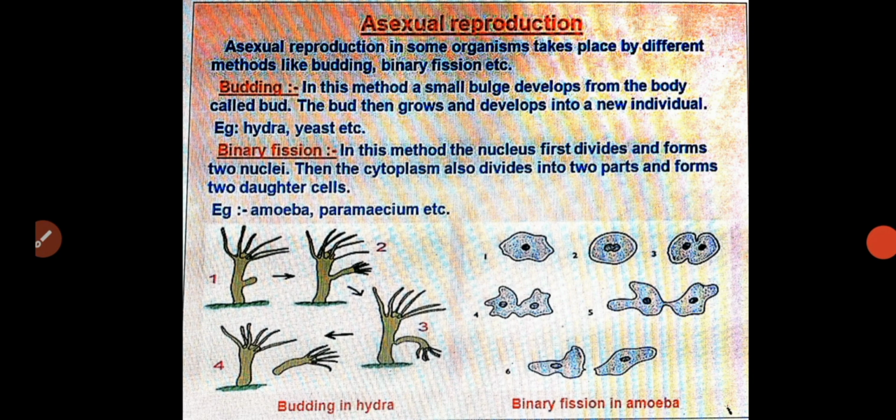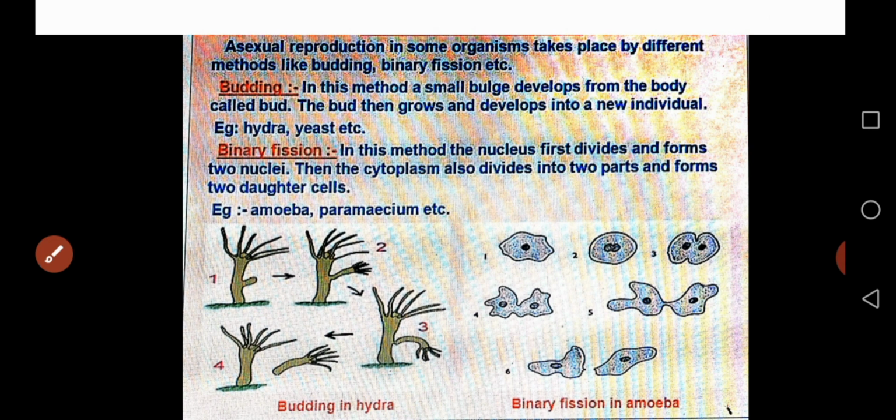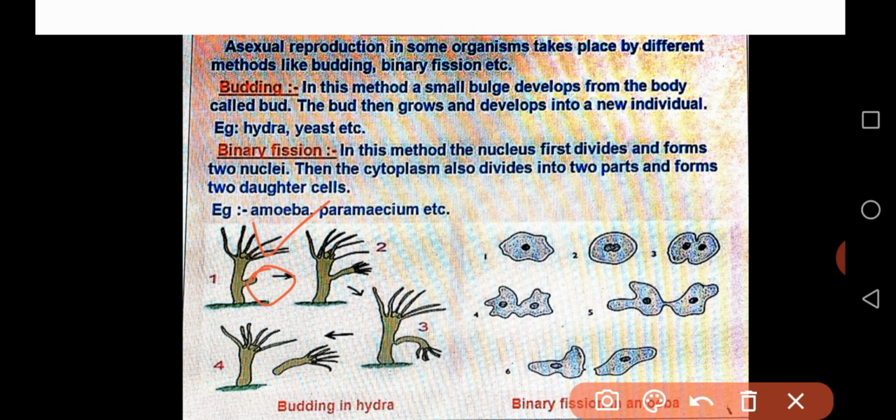Students, the first very important method of asexual reproduction is budding. An example is hydra, and also yeast. You see the diagram of the hydra. This is the structure of the hydra. This is the parental hydra, and an extra growth forms on the body of the parent. That is what we call a bud.